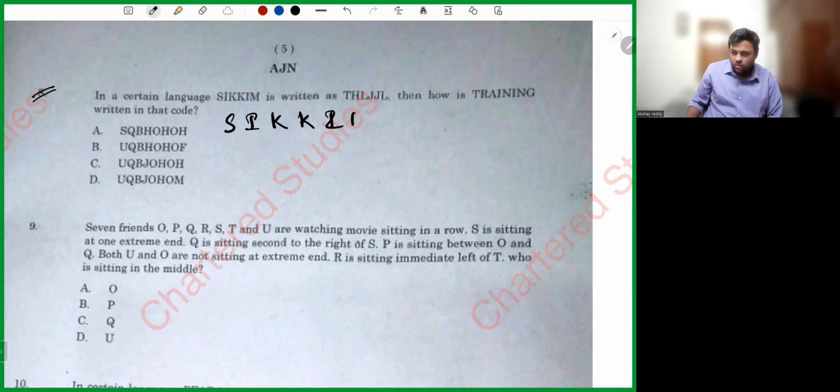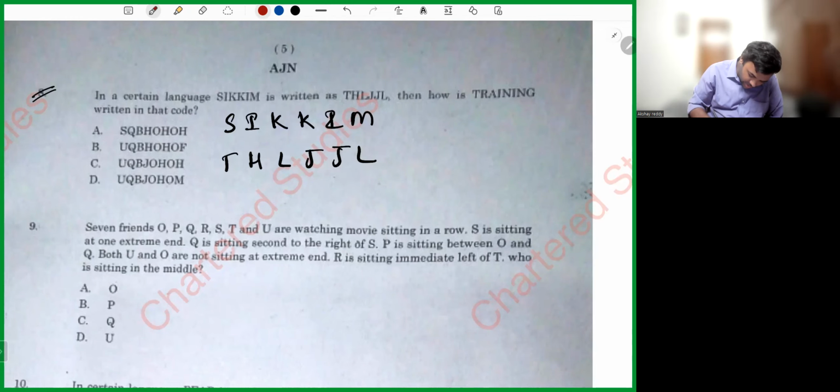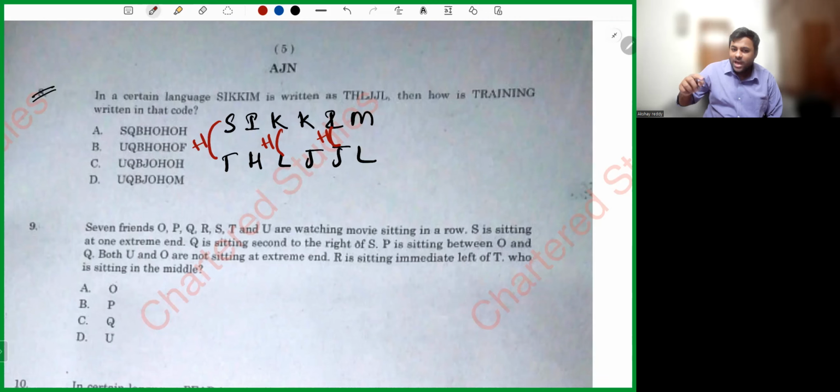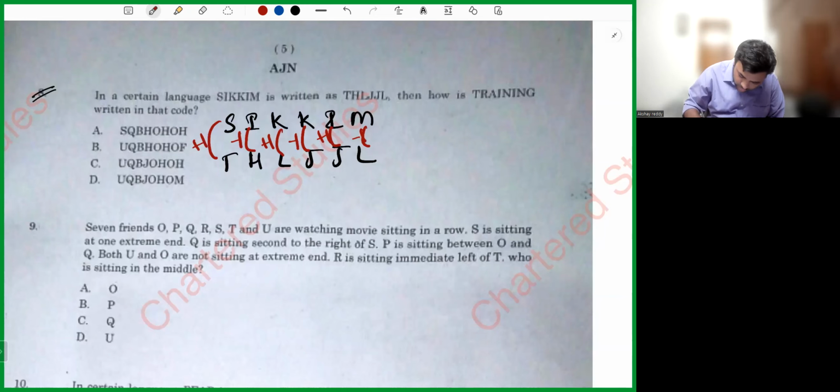If you look carefully, if you do the decoding here, S is written as T. If you write A, B, C, D, E, F, G, H, I, J, K, L, M, N, O, P, Q, R, S, T: S plus 1 is T, K plus 1 is L, I plus 1 is J, M plus 1 is N. Now if you see in the number series, I minus 1 is H, K minus 1 is J, M minus 1 is L. So he is doing plus 1, minus 1, plus 1, minus 1, and so on.